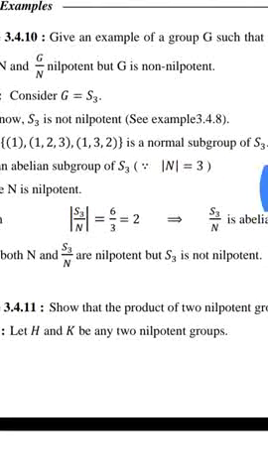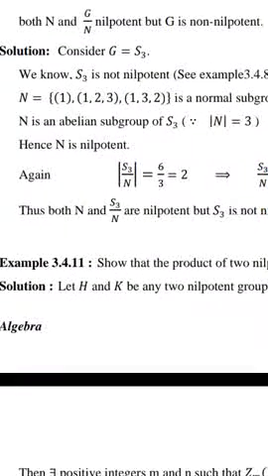But N is an abelian subgroup of S3. That is, the order of N is 3. 3 is a prime, and therefore a group of prime order is an abelian group. Hence N is nilpotent. That is, N is a subgroup of S3, and S3 is non-nilpotent, but N is nilpotent.